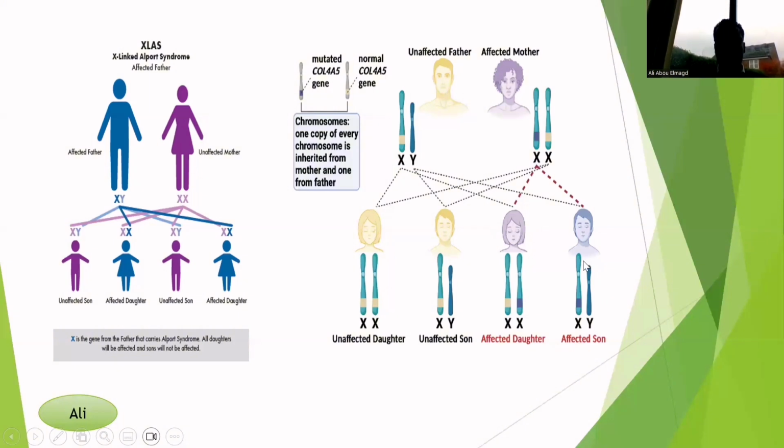So one of the sons will be affected and one of the daughters will be affected. So our woman today, who has Alport syndrome, has X-linked dominant, so one of the sons will be affected, one of the daughters will be affected, so the percentage is still 50-50.